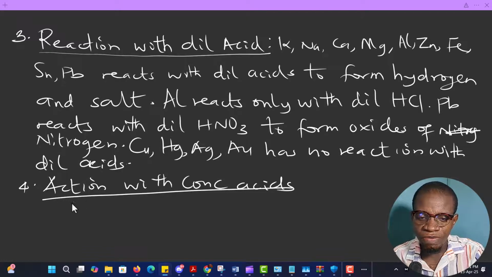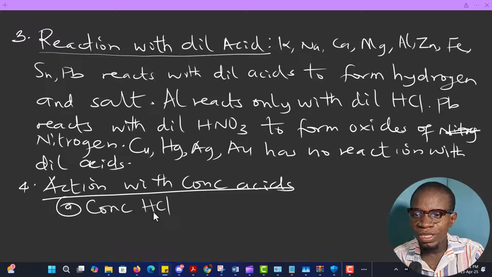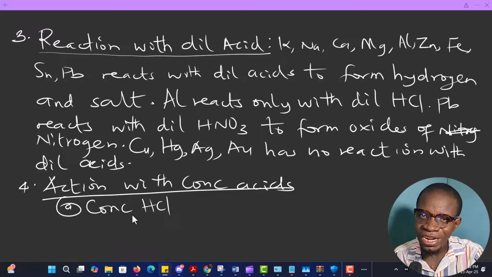Now let's start with the first conc acid that we have here, conc HCl. Which of the metals react with conc HCl? Let's find out the metals that react with conc HCl and their end product.